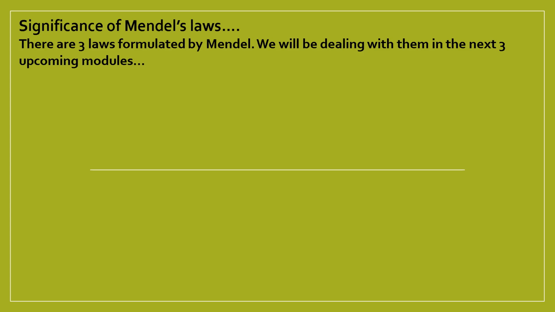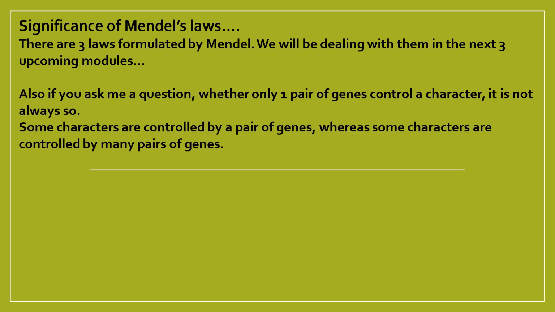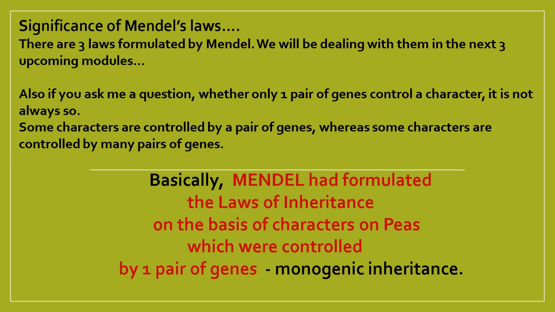Before we get into that, if you ask me whether every character in a pea plant, or in any organism, is controlled by only one pair of genes, then it is not always so. There are some characters in pea plants as well as other organisms which are controlled by more than a pair of genes.